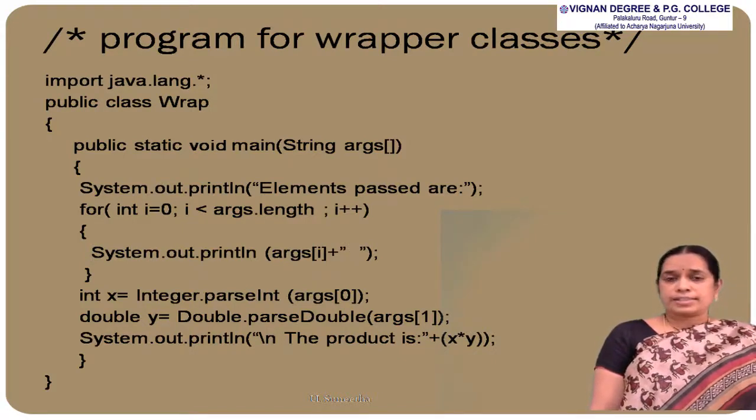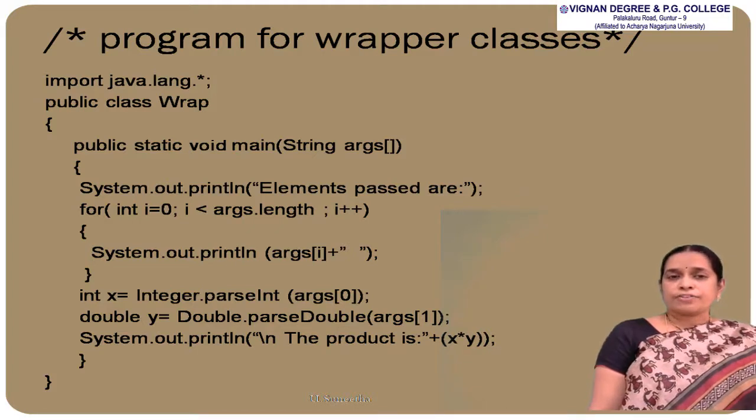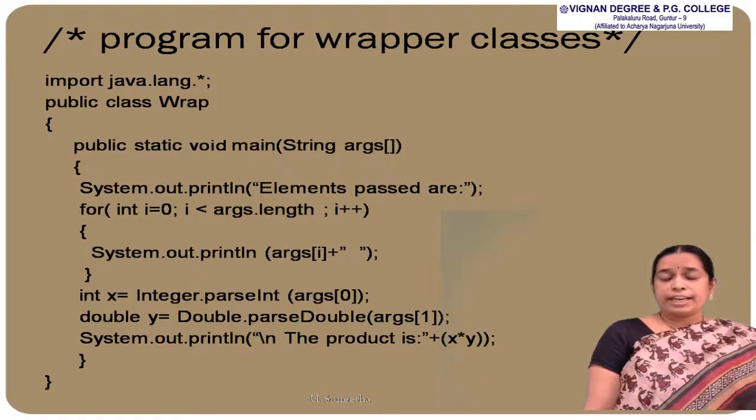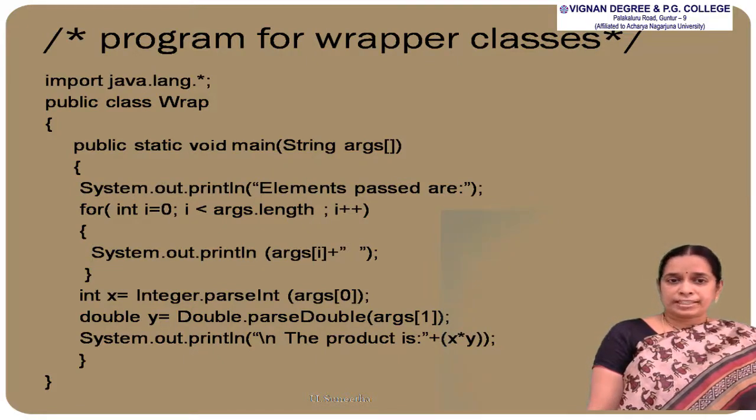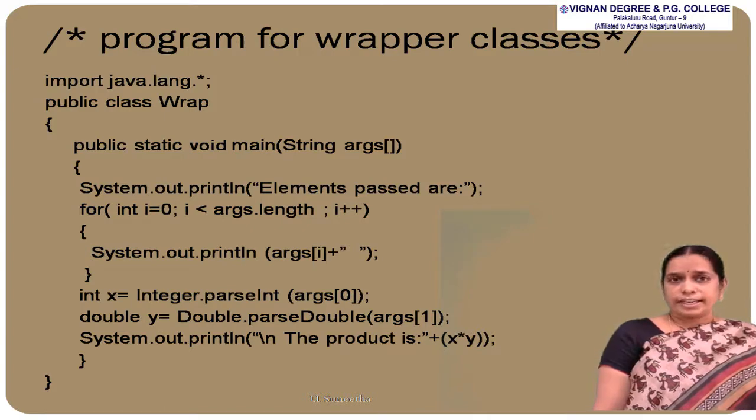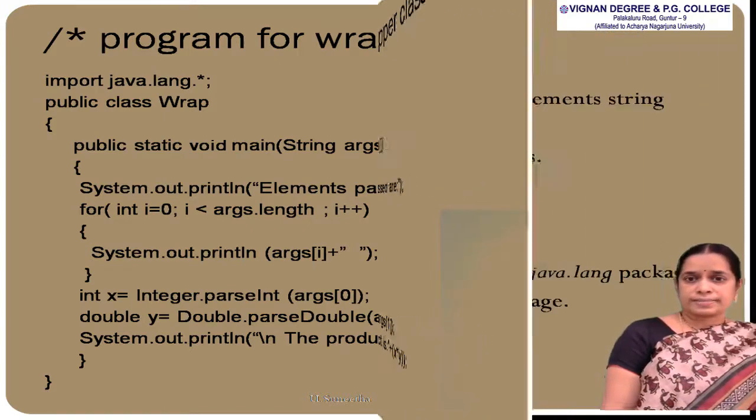Next, in the next statement, we are converting args[0] into an integer and it is stored in the variable x. And in the next statement, args[1] is converted into a double and it is stored in the variable y. And in the last statement, we are multiplying x and y and printing the result. All this is related to the wrapper classes.